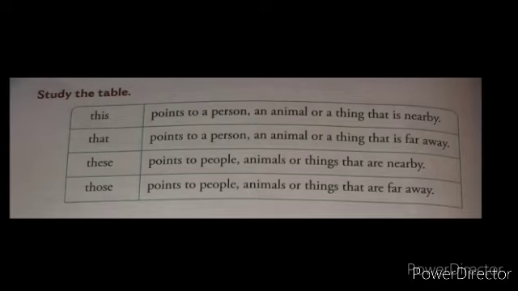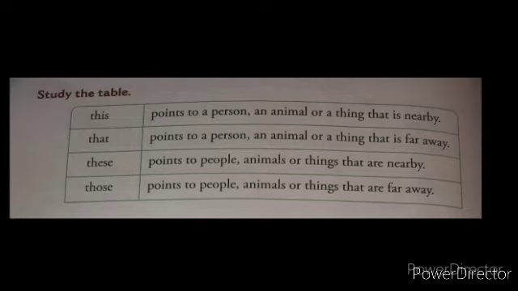Third is these. These points to people, animals or things that are nearby. There are many animals, many things, many people which are nearby. For that, which word do we use? These. Next, those. Those points to people, animals or things that are far away.